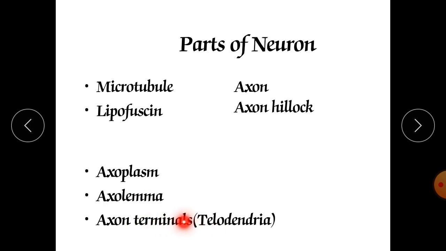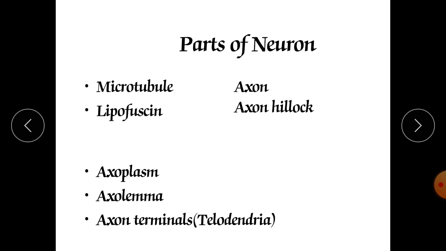End bulbs are there, also called telodendria, and these end bulbs contain the synaptic vesicles which are filled with neurotransmitters. That's why these axon terminals have a great role in the transmission of impulses. Impulses are transmitted in the form of chemicals. What are the chemicals? Neurotransmitters. Where are the neurotransmitters?